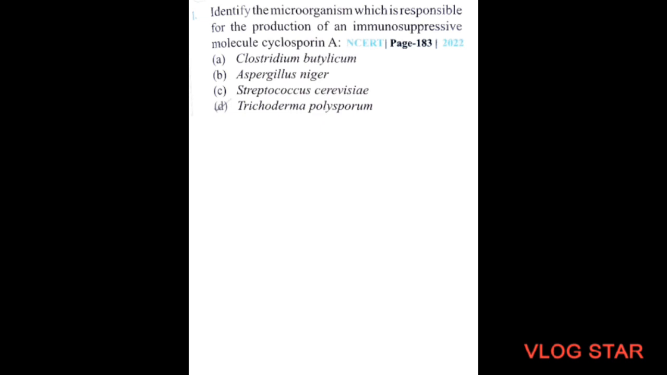Hello students, today we are going to do the chapter named Microorganisms in Human Welfare. So this contains the PYQs of the last 35 years of NEET questions.